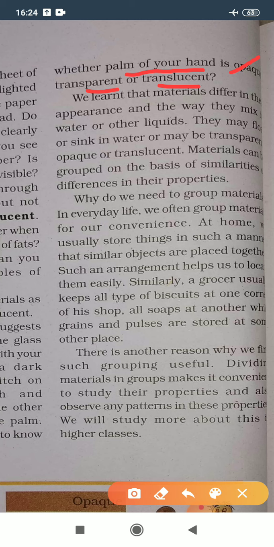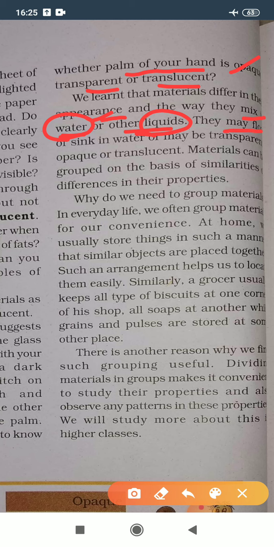We learned that materials differ in appearance and the way they mix in water or other liquids. So from the starting of this chapter, in the properties of material, we saw appearance, in that we learned what luster is, after that mixing of liquids, mixing of solids, mixing of gaseous material in water and other liquids.